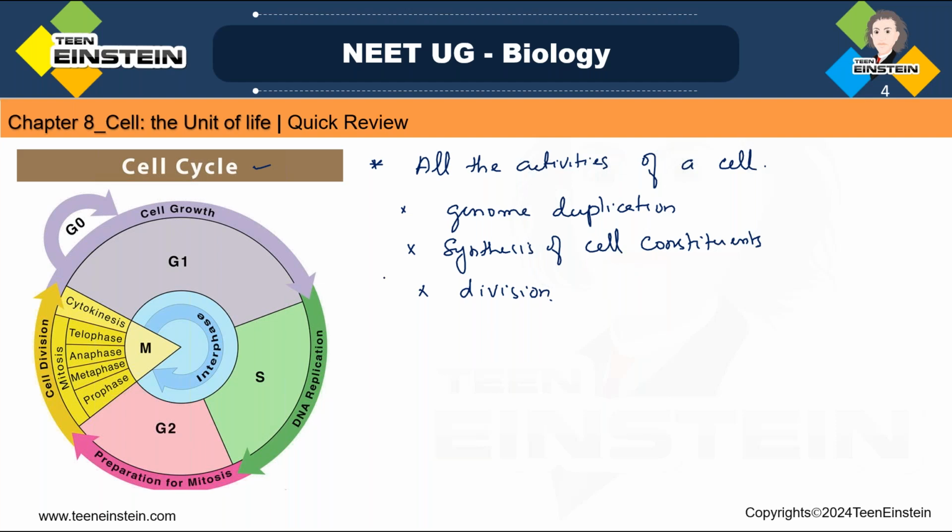In the eukaryotic cell cycle, you can see mainly two stages. The first one is the interphase.